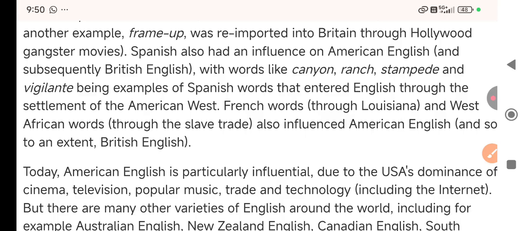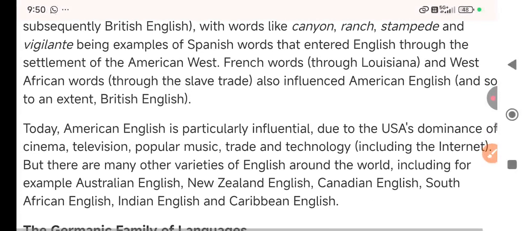I'm just reading for you so that you'll be familiar. It's not very important, but for getting more idea, I'm reading for you. Spanish also had an influence on American English and subsequently British English, with words like canyon, ranch, stampede, and vigilant being examples of Spanish words that entered English.